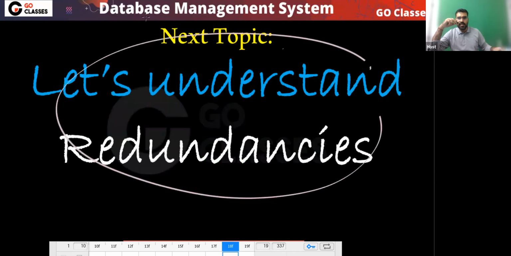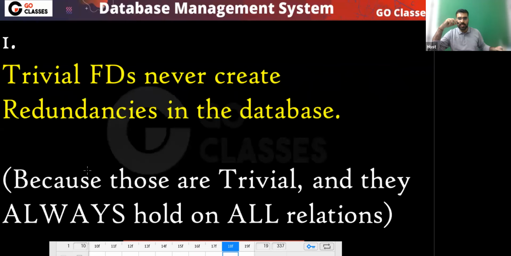Now let's understand redundancy. What are redundancies? Let's understand this first. So first of all, you tell me, can a trivial FD create redundancy? Can a trivial functional dependency create redundancy? No. Why? What is the reason?